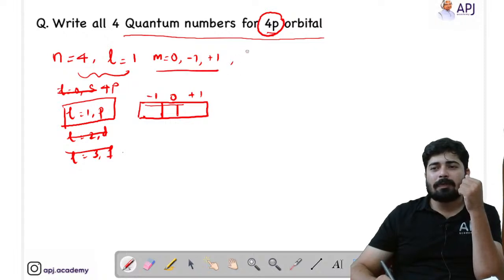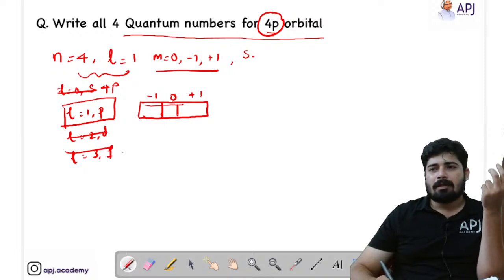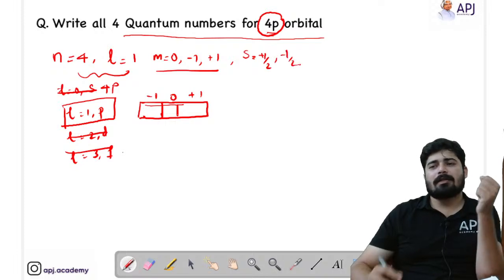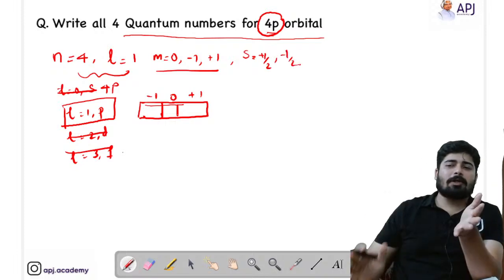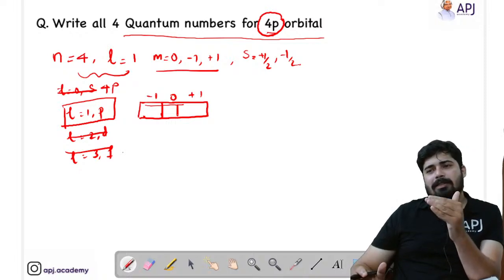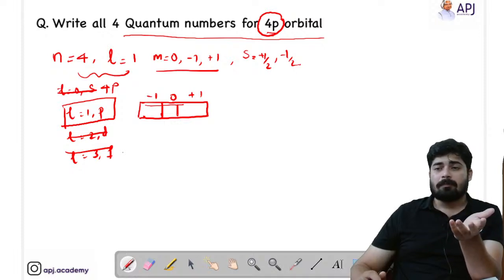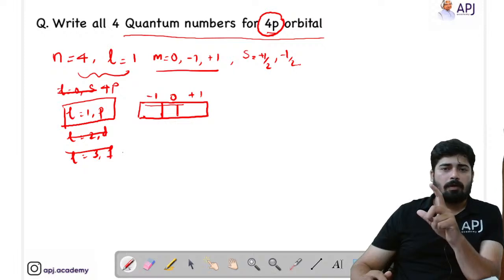Now we have to write the spin quantum number. We know that for spin quantum number there are only 2 values. What are they? s equal to plus half and s equal to minus half. These are the 2 spins that an electron can have. If an electron has a clockwise spin, then obviously the other electron will have an anti-clockwise spin. So this is how you write all the 4 quantum numbers for a 4p orbital.